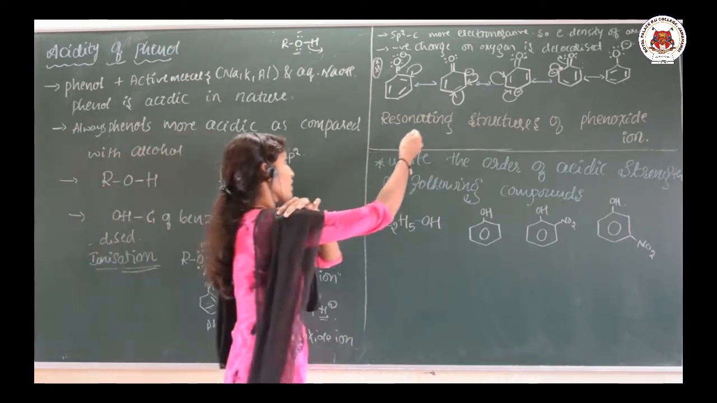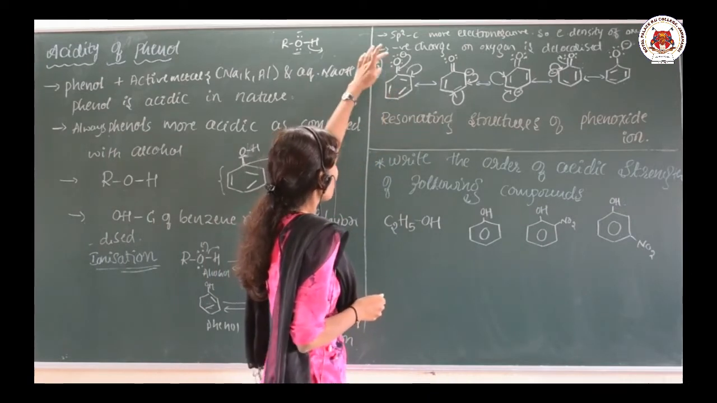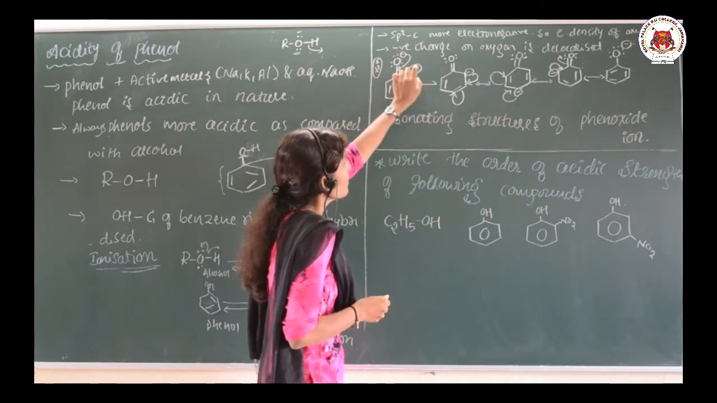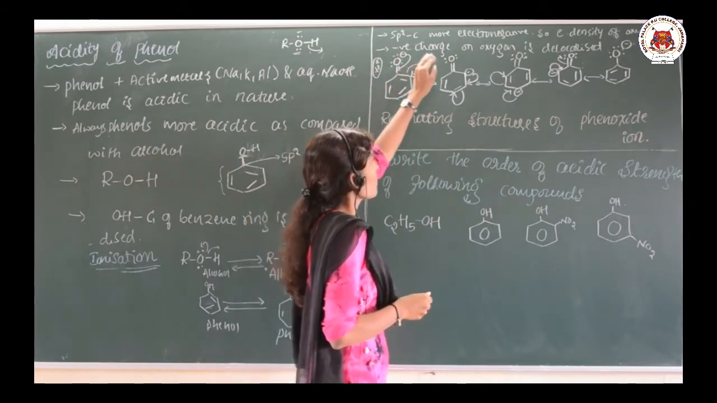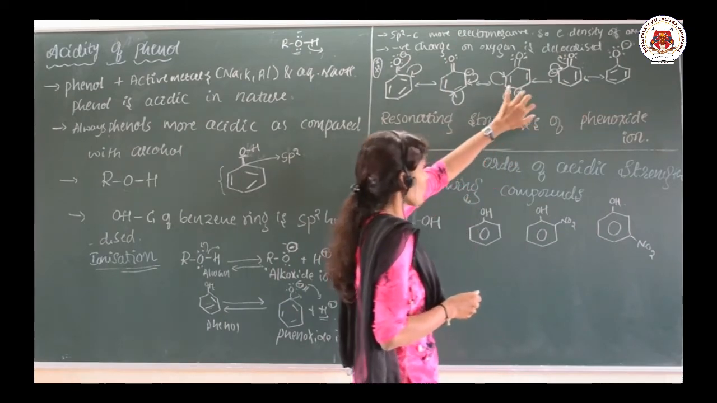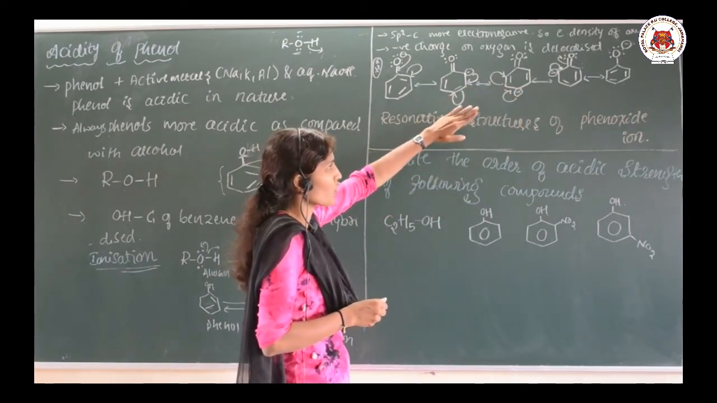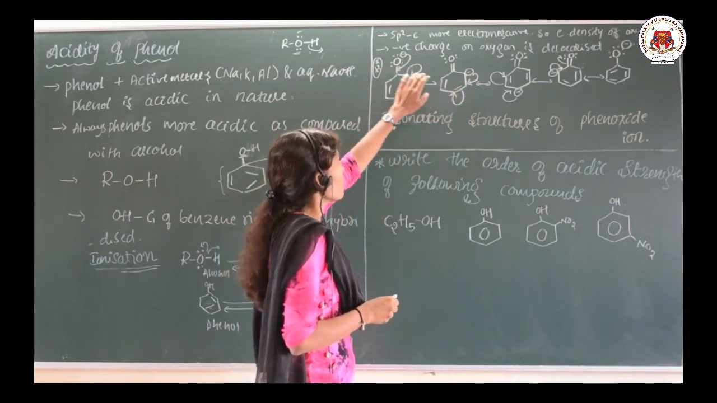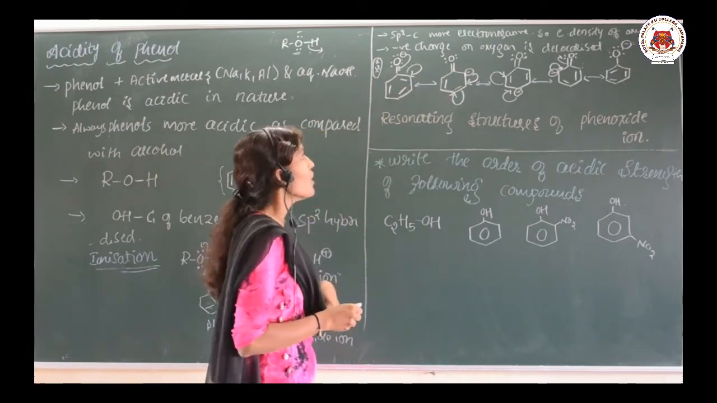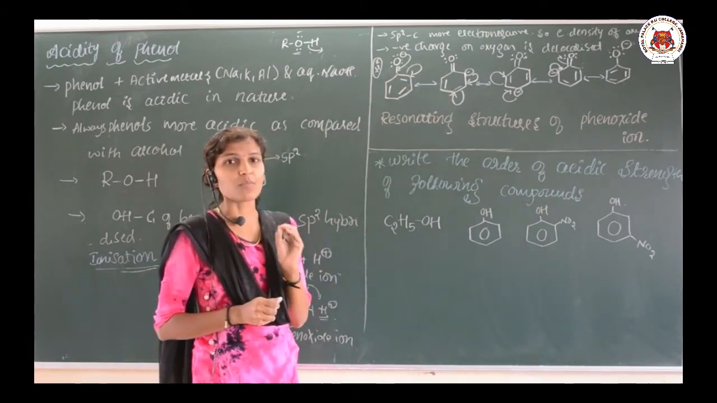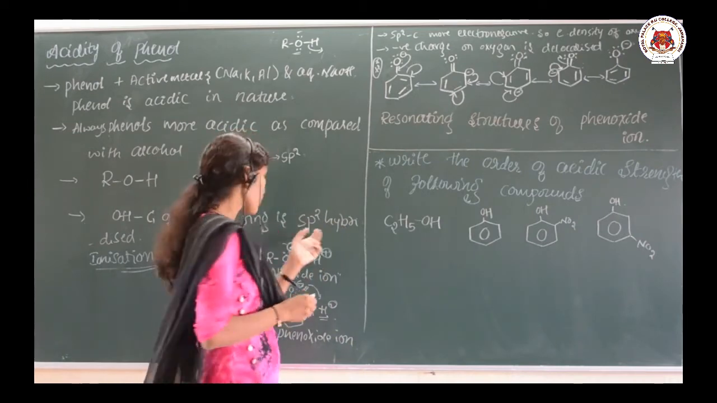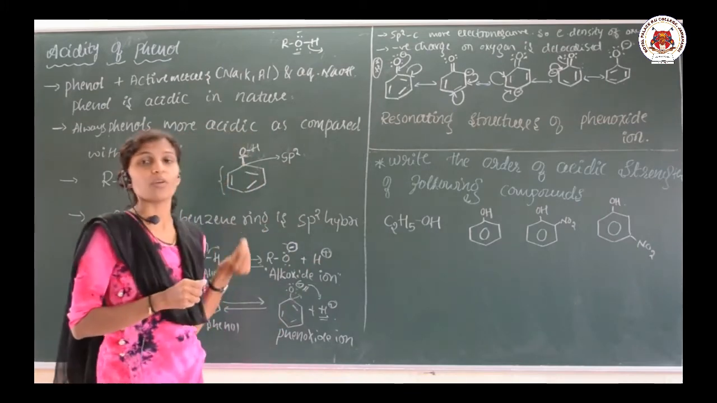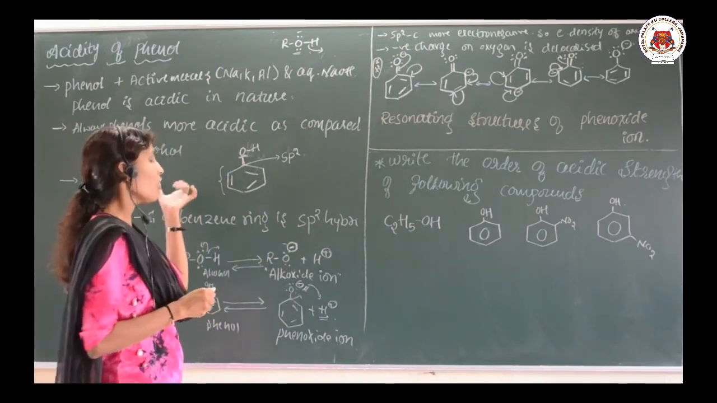Those structures are given here. See here, the oxygen can donate its electron into the ring, and we observe the resonating forms with bond shifting or electron shifting. Because of this resonance, the charge is delocalized, and the phenoxide ion can easily remove its H plus as compared with the alkoxide ion. That is why phenol is more acidic as compared with alcohol.